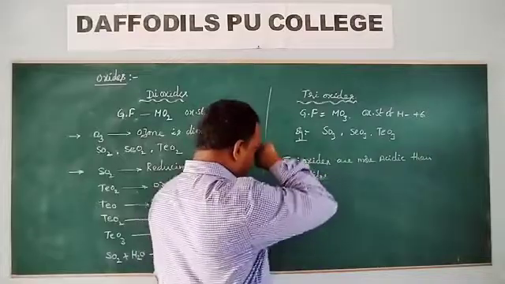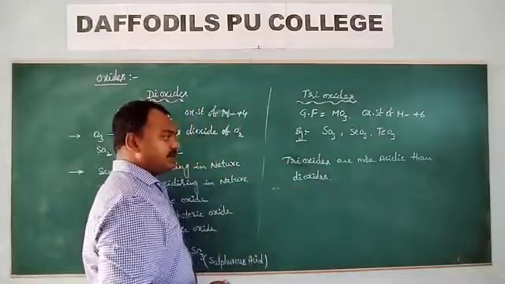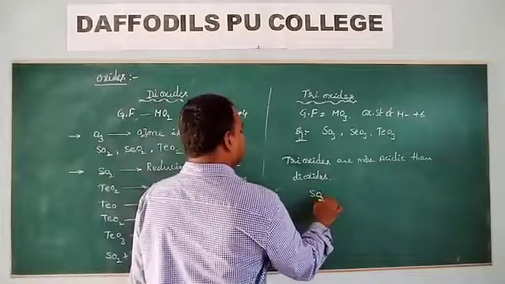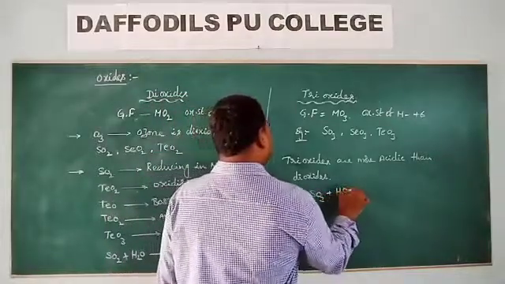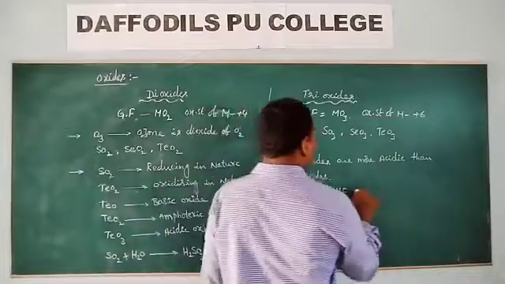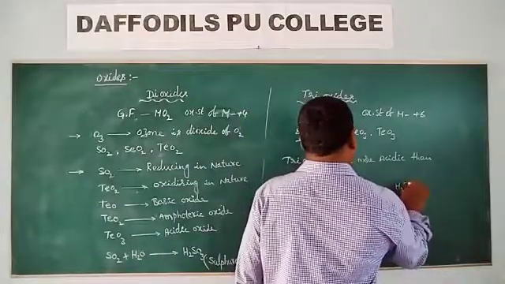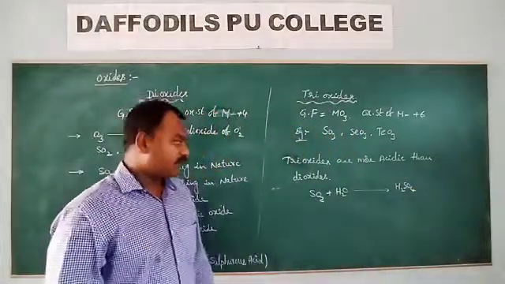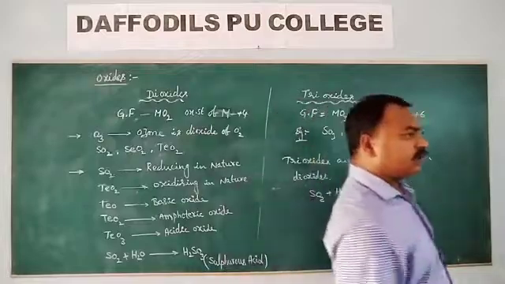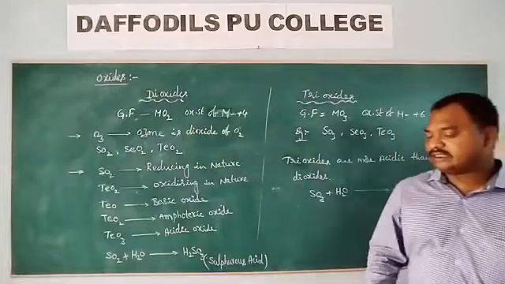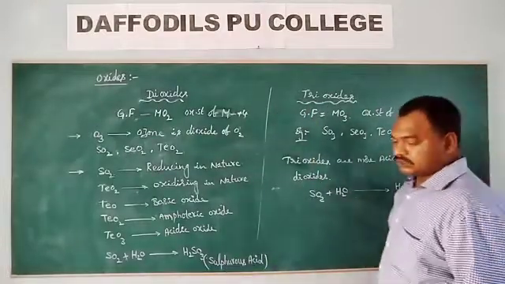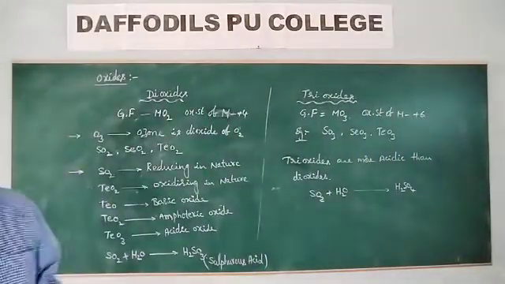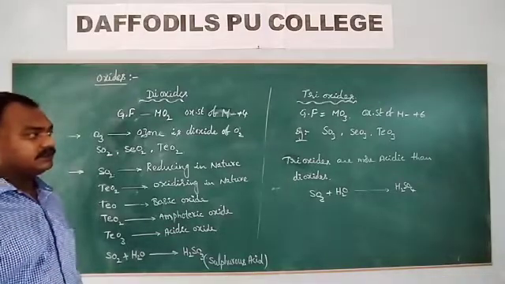When trioxides dissolve in water, they form the -ic acids, such as sulfuric acid, H2SO4. This is about the oxides of 16th group elements.